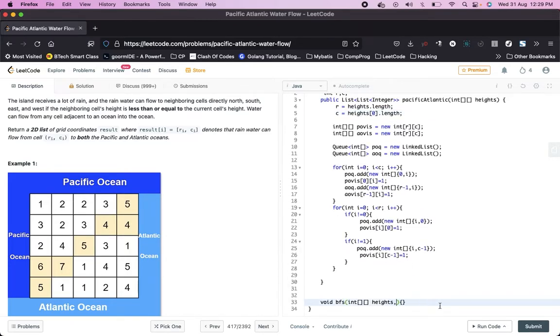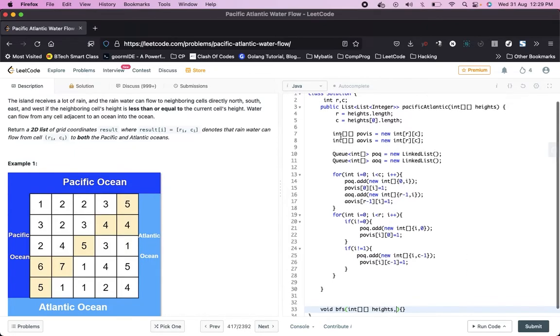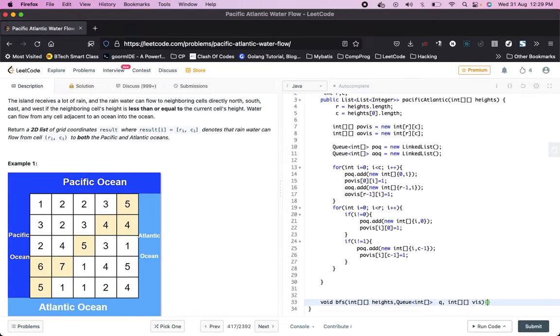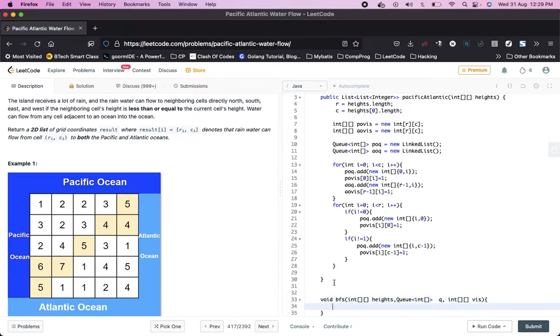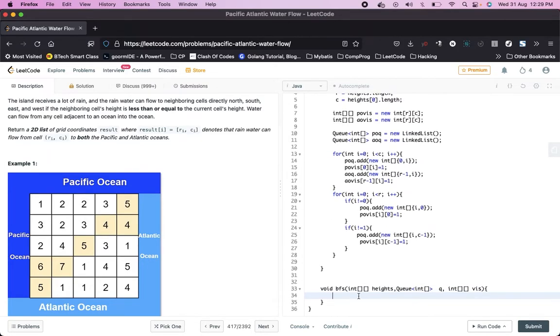And then I will take q also as a parameter, let's call it q, and we will also take a visited matrix for marking what are the cells reachable from these edges, from Pacific Ocean or Atlantic Ocean.